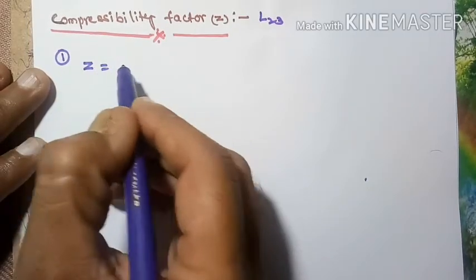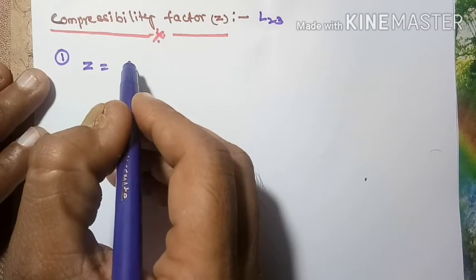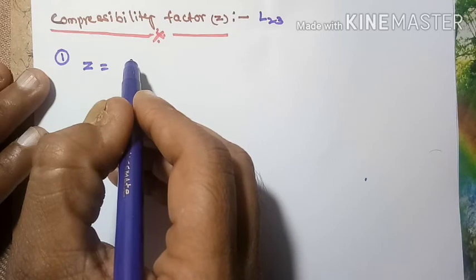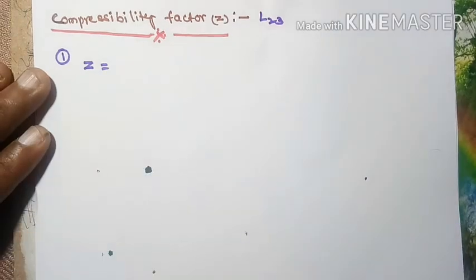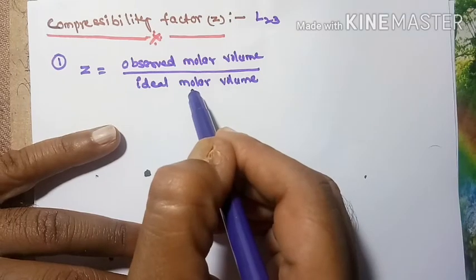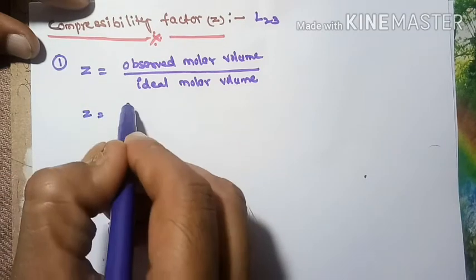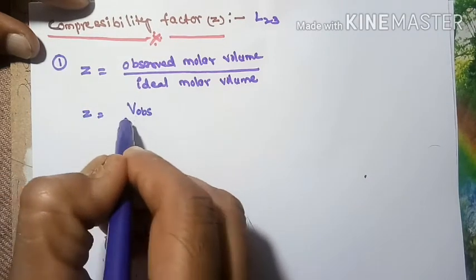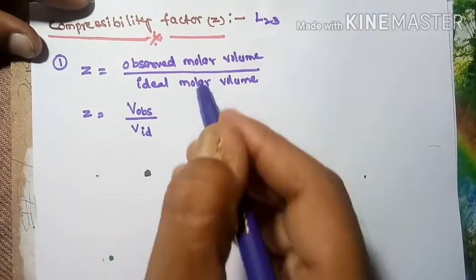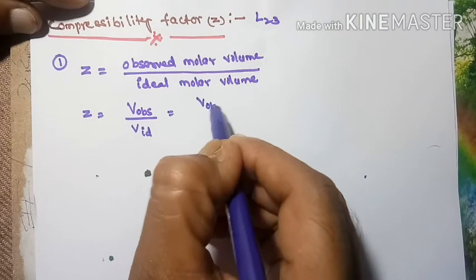Compressibility factor is the ratio of the observed molar volume to the ideal molar volume. So we can write Z is equal to V observed molar volume divided by V ideal molar volume.